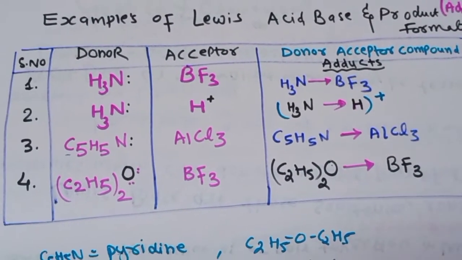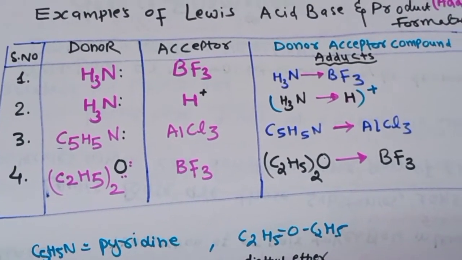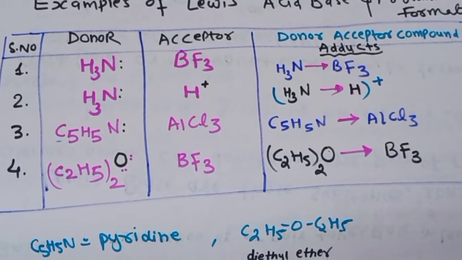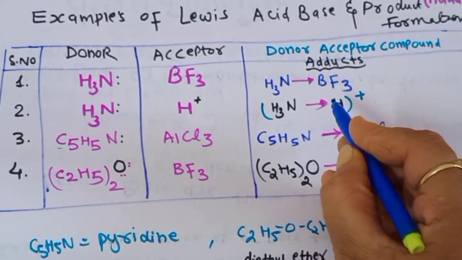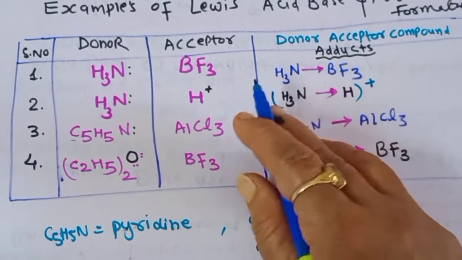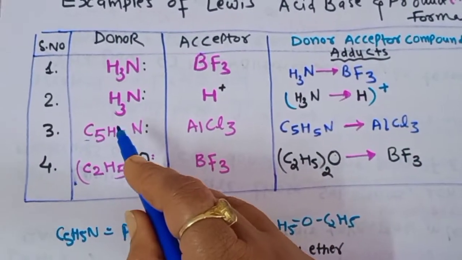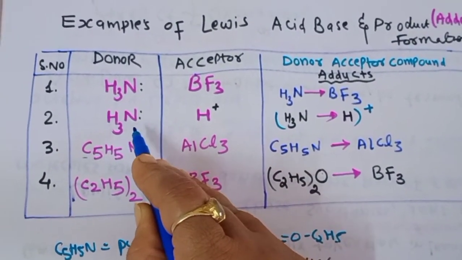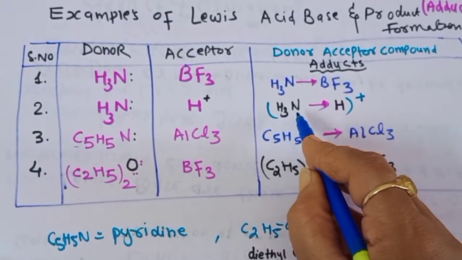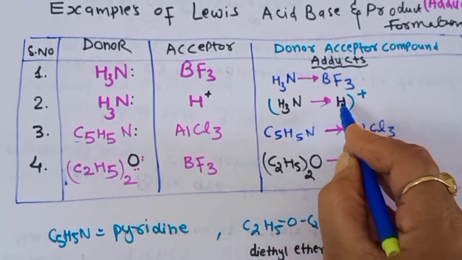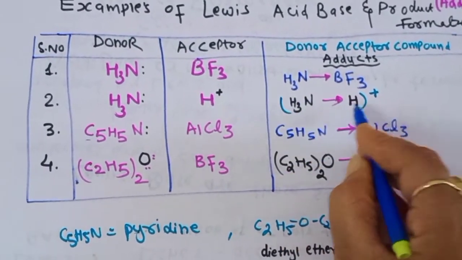So here the first example is ammonia and BF3. I already explained. Nitrogen donates 1 lone pair of this molecule. Ammonia donates 1 lone pair of electrons to the BF3 and it forms an adduct or the coordinate bond. Similarly, again ammonia is the donor and H plus is the acceptor. So it will form NH4 plus, ammonia donates 1 lone pair of electrons to hydrogen and this adduct is formed.